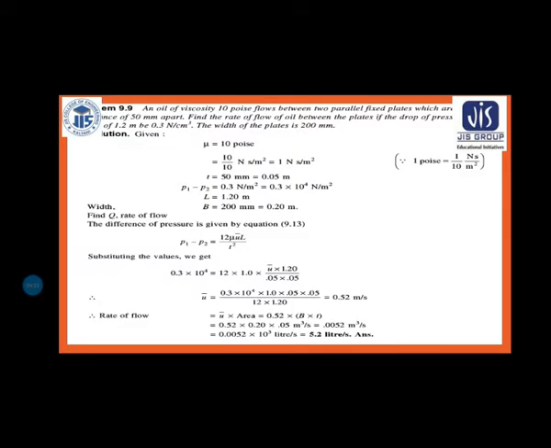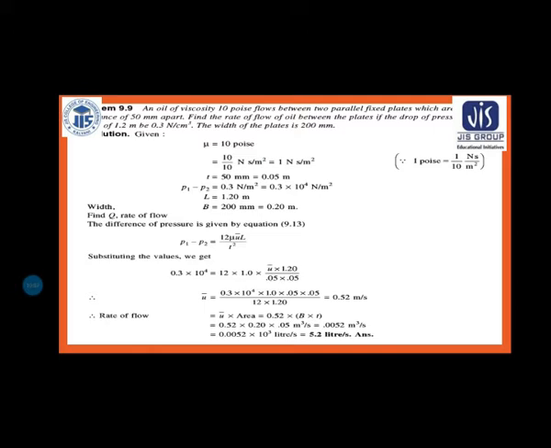Question number 9.9, again another numerical, you can see an oil of viscosity 10 poise flows between two parallel fixed plates which are kept at a distance of 50 mm apart. Find the rate of flow of oil between the plates if the drop of pressure in a length of 1.2 meter be 0.3 Newton per centimeter cube, the width of the plate is 200 mm.